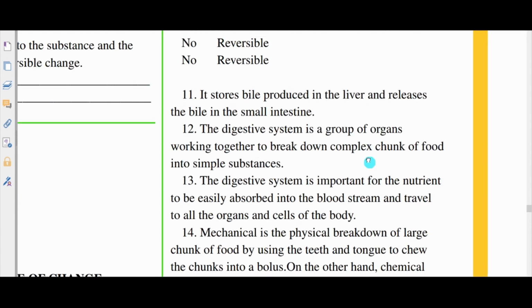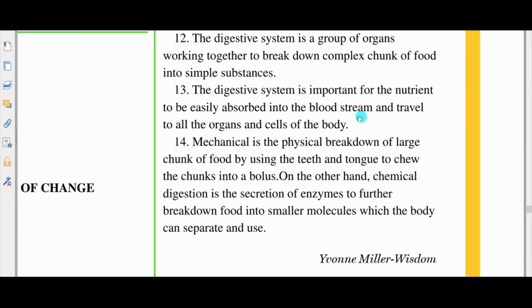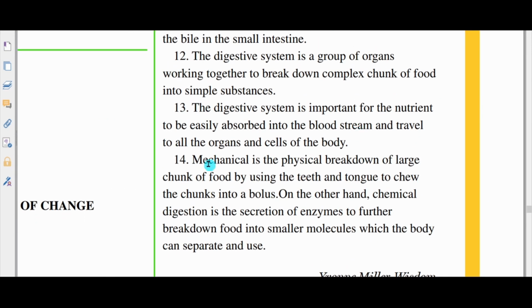All right, and then number 14 was talking about the difference between mechanical and chemical digestion. All right, so mechanical is the physical breakdown of large chunks of food using the teeth and tongue to chew the chunks into a bolus, right? On the other hand, chemical digestion is the secretion of enzymes to further break down food into smaller molecules which the body can separate and use.